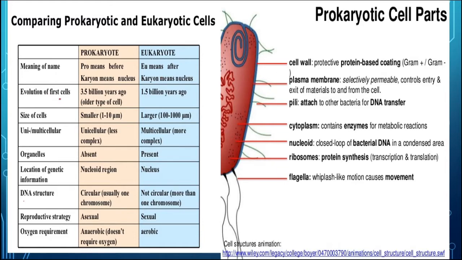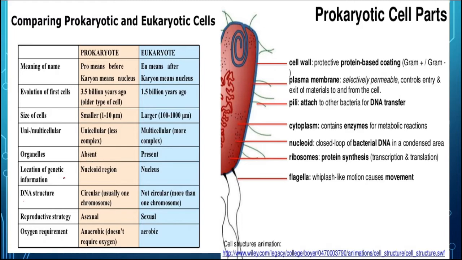Now the first cell evolved, the prokaryote, about 3.5 billion years ago. That means it is much older than eukaryotes, which occurred about 1.5 billion years ago. The size of the cell is always smaller in the case of prokaryotes. Prokaryotes are generally all unicellular, whereas in eukaryotes the maximum are multicellular, except a very few. Membrane-bound organelles are present in the eukaryotic cell but absent in the prokaryotic cell, like mitochondria, endoplasmic reticulum, chloroplasts, etc.